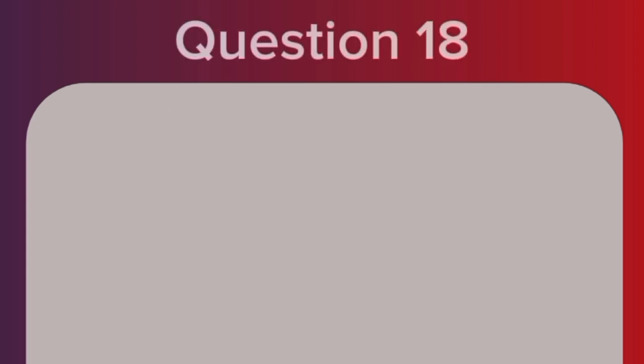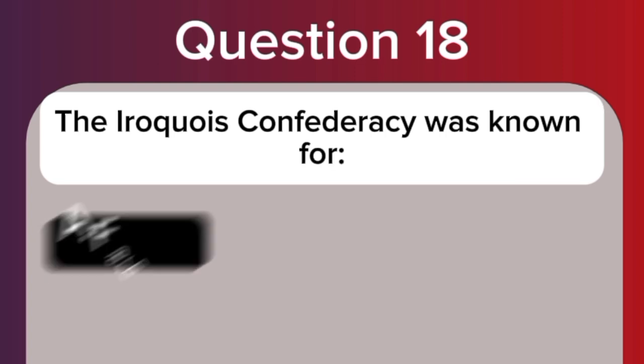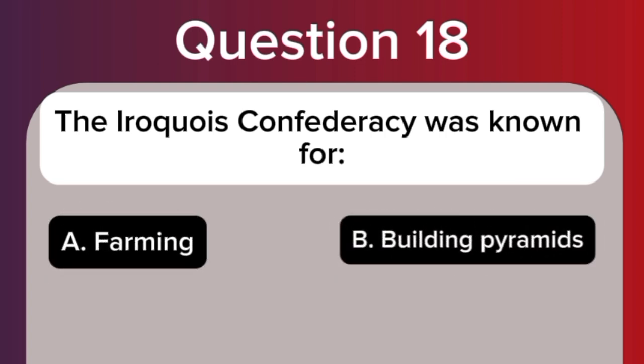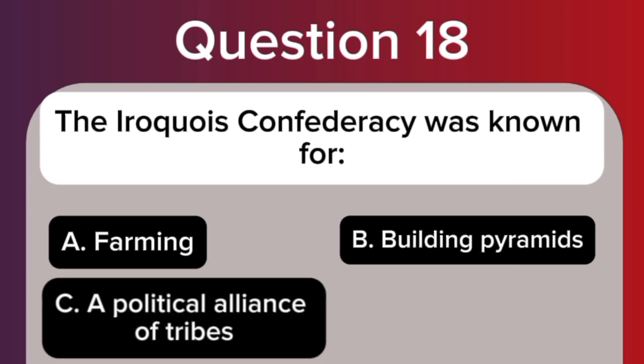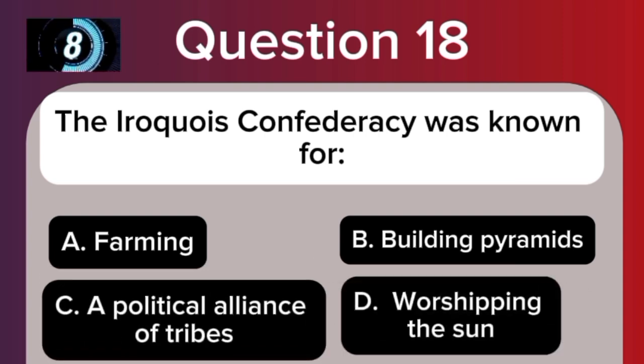Question 18. The Iroquois Confederacy was known for A. Farming. B. Building pyramids. C. A political alliance of tribes. D. Worshipping the sun.